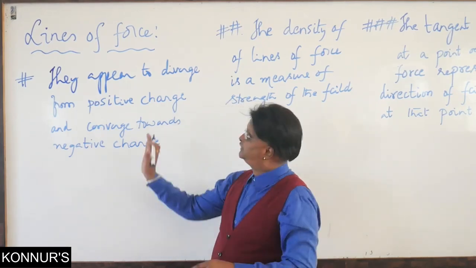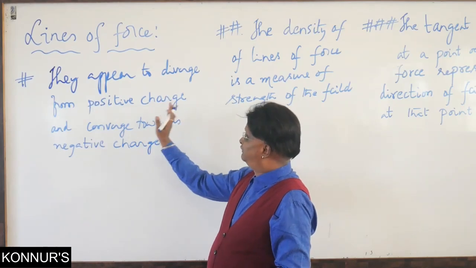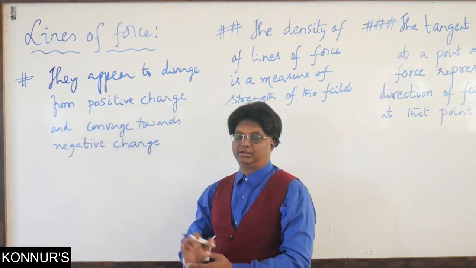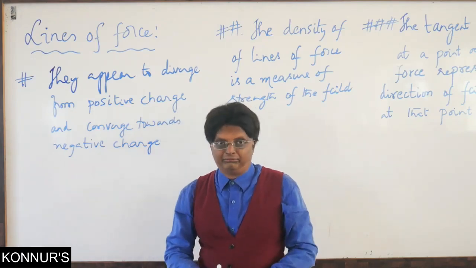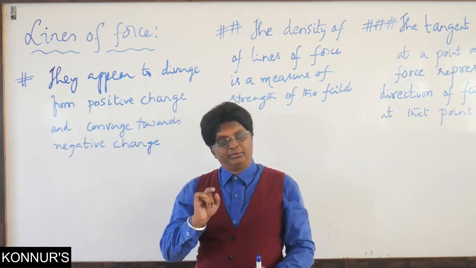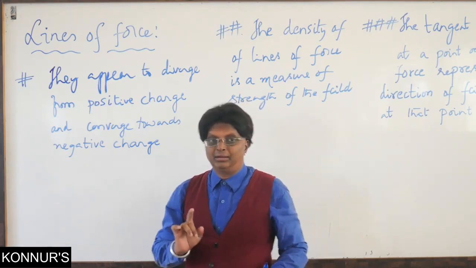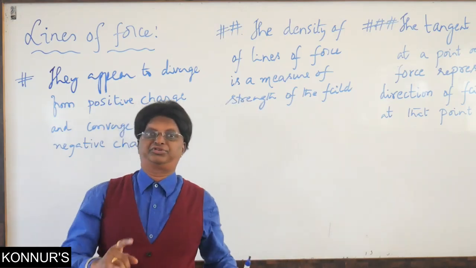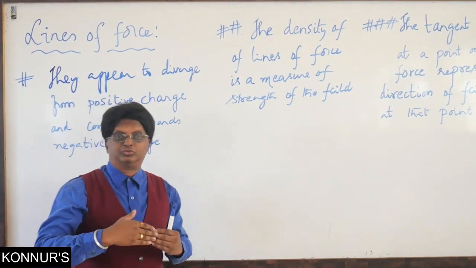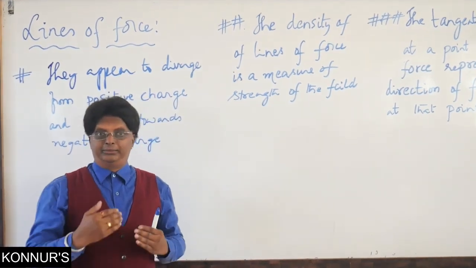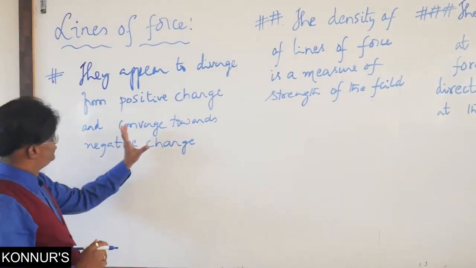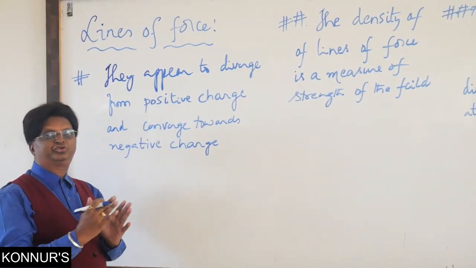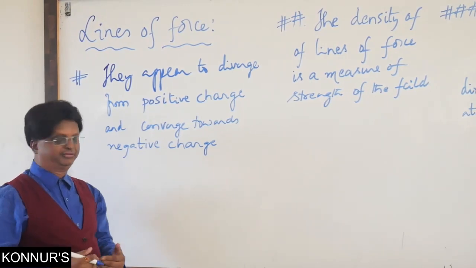To begin with, the first one: they appear to diverge from a positive charge and converge towards a negative charge. It is a natural consequence. Why? Because to draw the lines of force, we have taken the test charge which is a positive charge. Therefore, positive always tends to move away from positive and positive always tends to move towards negative. Therefore, for this characteristic, let me show one or two simple diagrams as well.